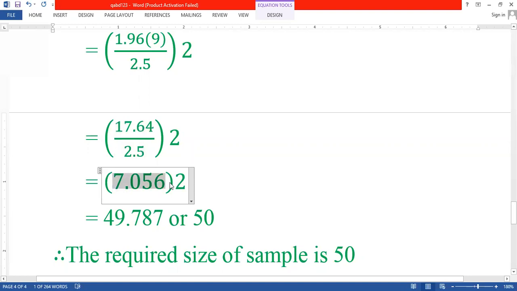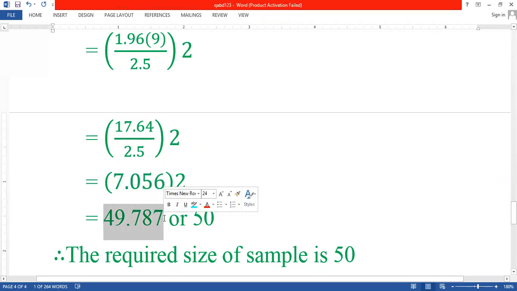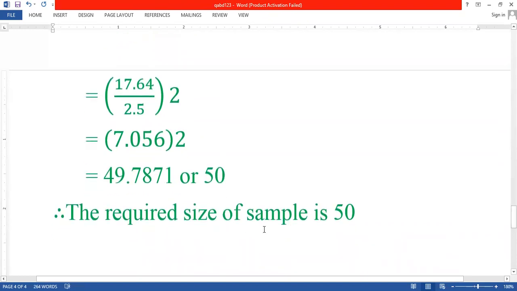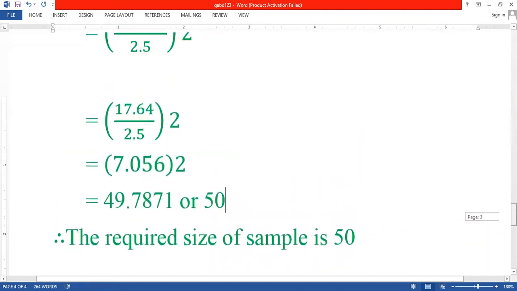When we multiply this, we get 49.787, or it is considered 50. How is it considered 50? 49.7, if we add 1 it becomes 50. So therefore the answer is, the required size of sample is 50. So this is the answer for the fourth problem. I hope you are all understanding well.